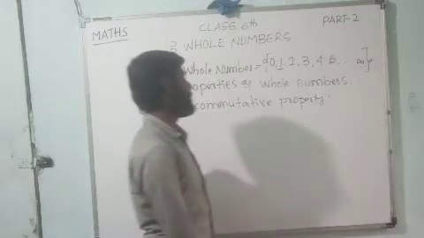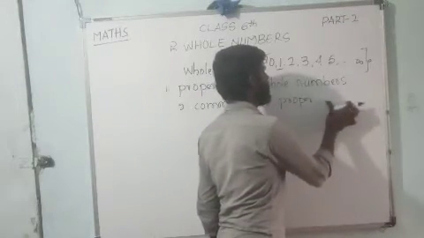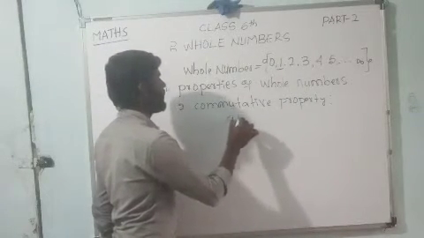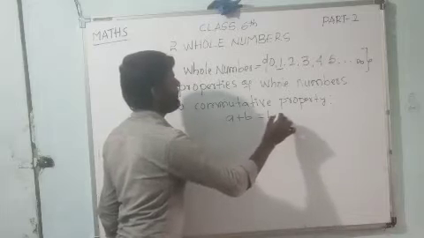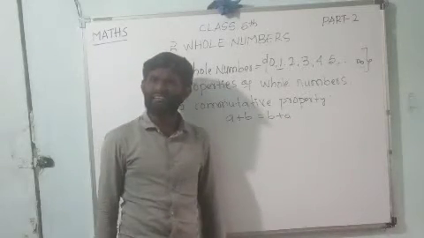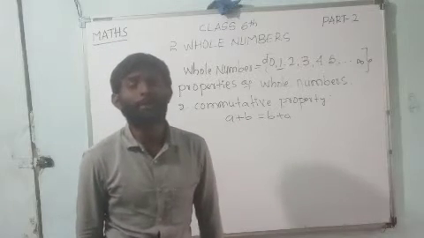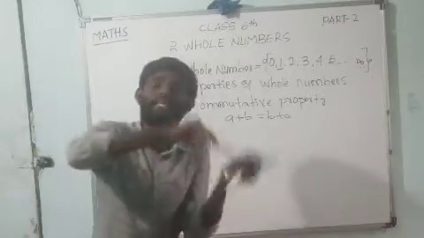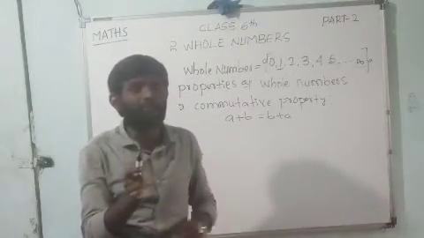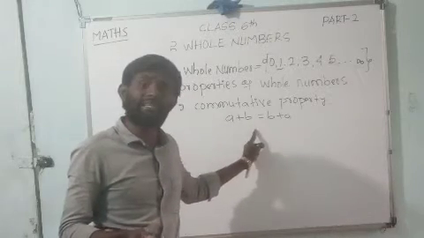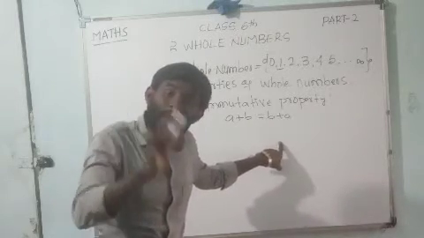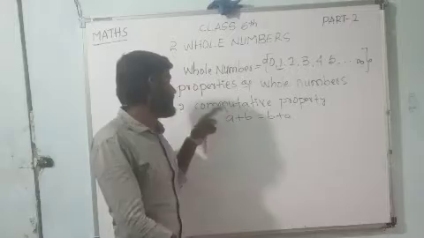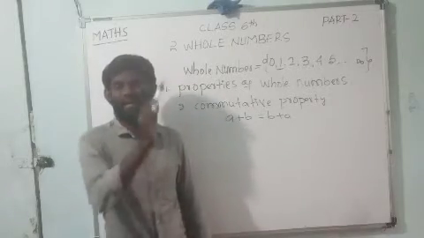Dear children, the commutative property rule is that A plus B is equal to B plus A. It means the sum of any two numbers is equal to the sum of the same two numbers. This is the property, especially the commutative property on whole numbers.